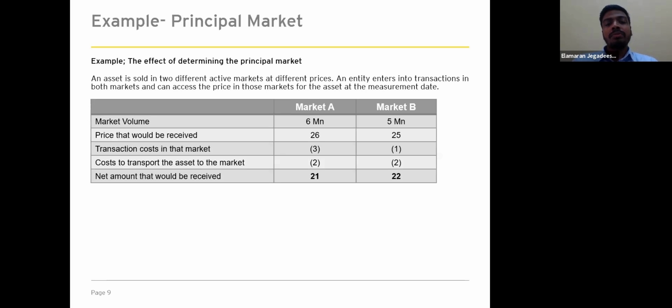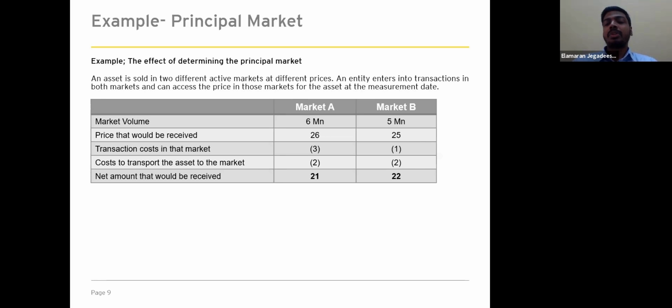The market volume for market A is 6 million. The price that would be received is 26. The transaction cost in the market is 3. The cost to transport the asset to the market is 2. And the net amount that would be received is 21 after deducting the transaction and the transportation cost.